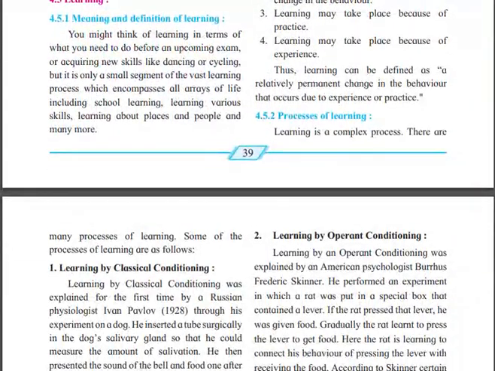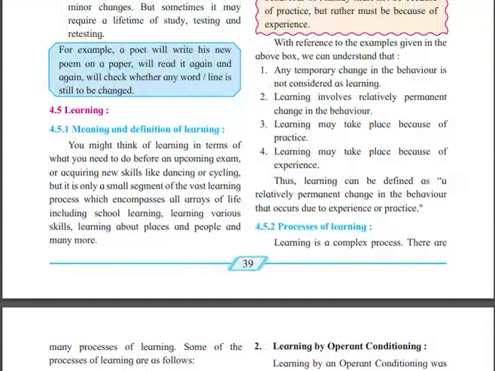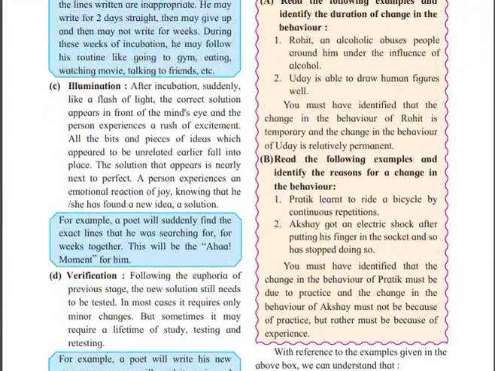Learning has different parts. Sometimes you are learning by yourself, and sometimes you are learning from other people. The meaning and definition of learning: you might think of learning in terms of what you need to do before an upcoming exam, or acquiring a new skill like dancing or cycling, but that is only a small segment of the vast learning process, which encompasses all areas of life. Sometimes it's short-term learning, long-term learning. This is life learning also. You are learning throughout life, and you are learning for a particular activity.